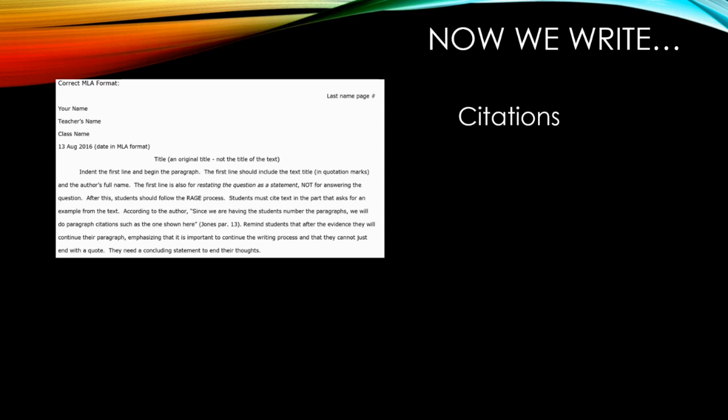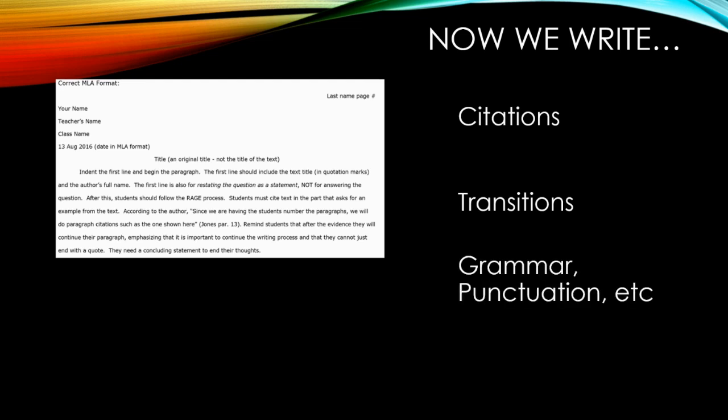So an example of this in a lab would be your graph. Just like we did with the circle lab, where we added that graph and then we cited it, we want to have that graph in our document so we can go back with our citations. Also, don't forget to use transition words in between thoughts. And even though this is a science class, we are going to pay attention to our grammar and punctuation.